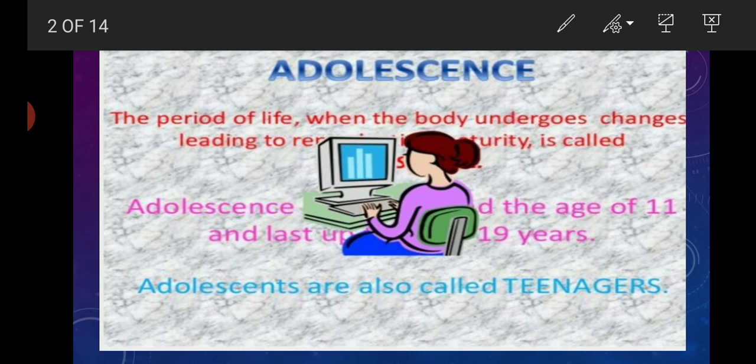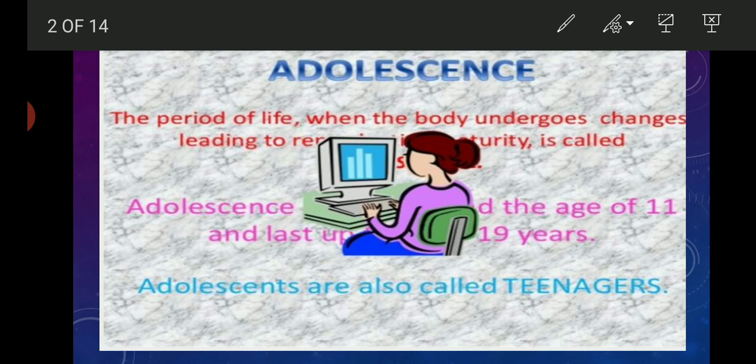Puberty is the time when a child's body starts turning into an adult's body and attains sexual maturity. When an adolescent reaches reproductive maturity, puberty ends.